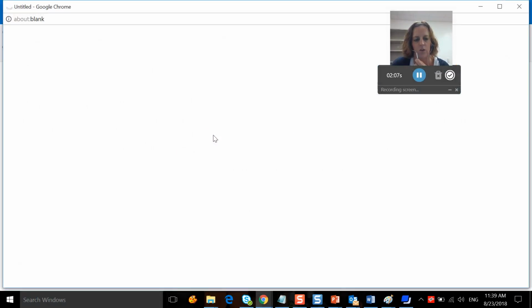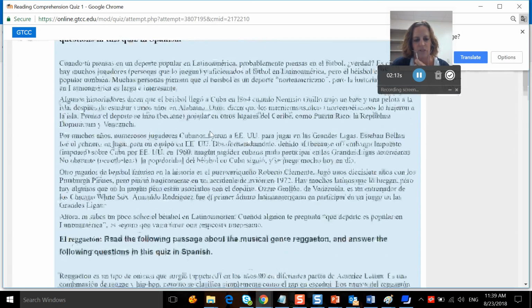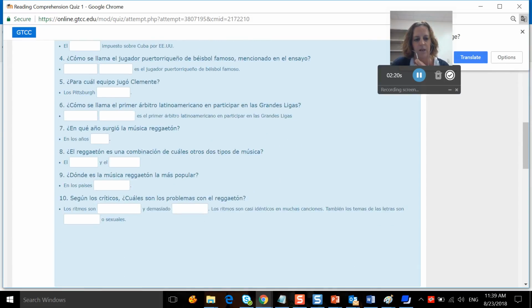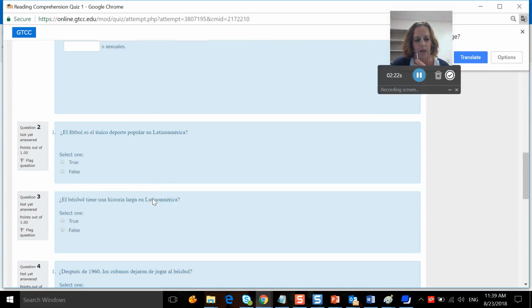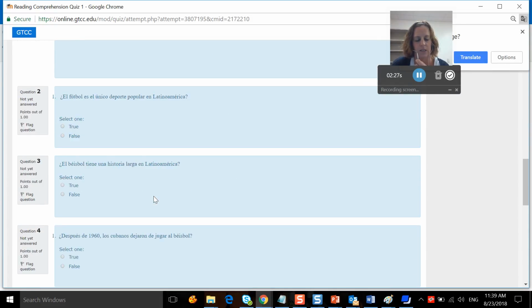So when you're ready, hit start attempt now. Go through. The passages are there again, so you can keep scrolling back through. You're going to want to read the sentences and fill in what's missing to make the statements below true. Then you have a bunch of true, false questions as well, and you'll just read them and select true, false.